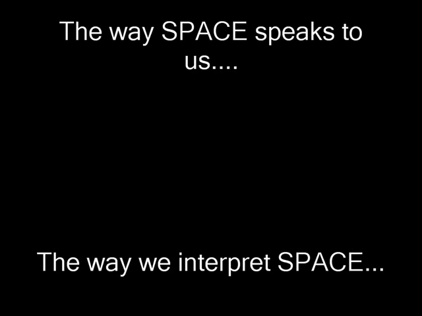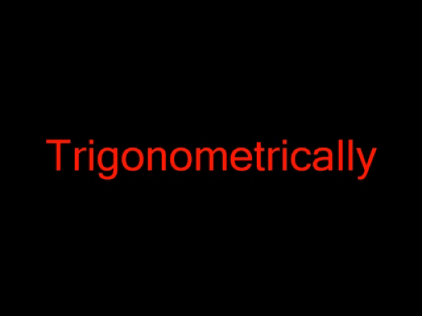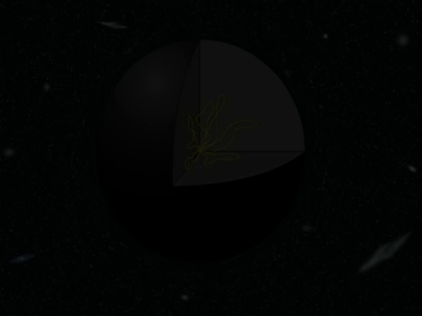The way space speaks to us, and the way we interpret space. Trigonometrically, here's where it gets interesting. How do we find the impossible to see? How do we even know if it's there?